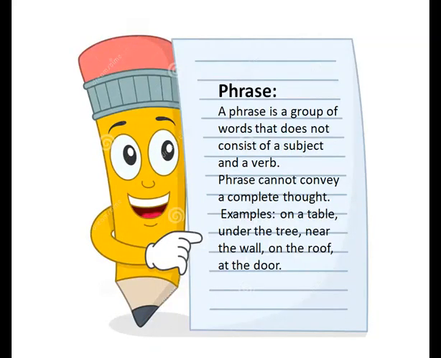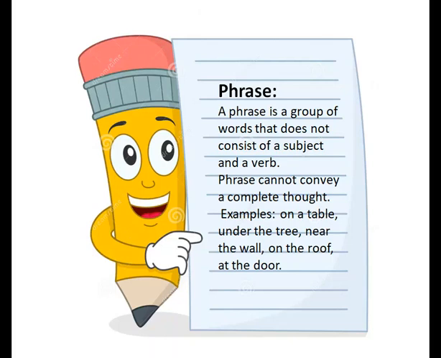What is a phrase? A phrase is a group of words that does not consist of a subject and a verb. A phrase cannot convey a complete thought. So children, what does this definition tell us? It tells us that a phrase is a group of words, but it does not give a complete idea of what we are talking about. Here are some examples: on a table, under the tree, near the wall, on the roof. These are all phrases, but they are not telling us what they mean.